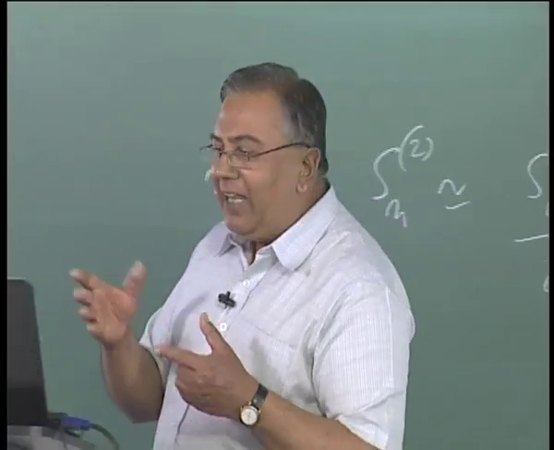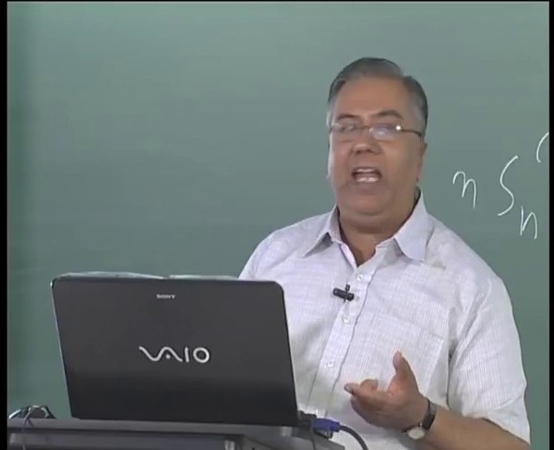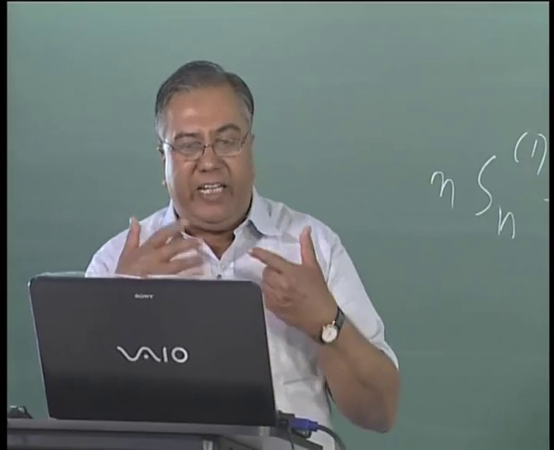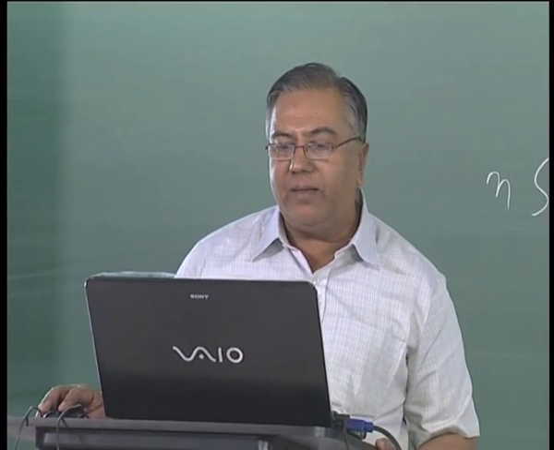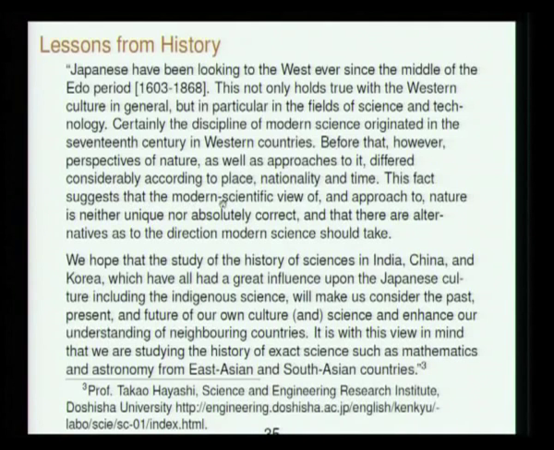I mean, other than that there is no profound discovery here. It arises because of a very deep awareness of a different tradition of mathematics or a different tradition of science. So, it suggests that the modern scientific view of and approach to nature is neither unique nor absolutely correct, and that there are alternatives as to the direction modern science should take or could take. And then he says we are studying history of India, China, Korea, and this he put in his web page.